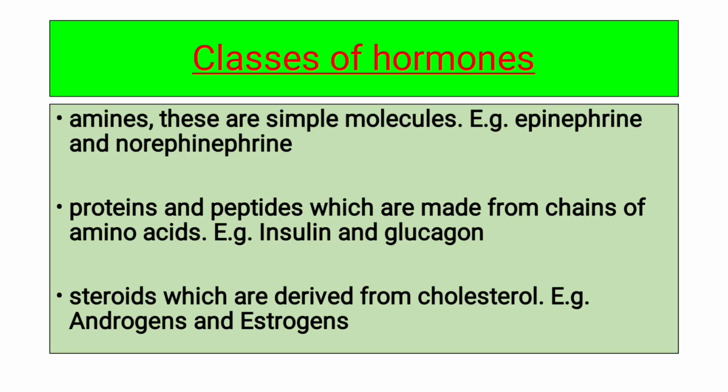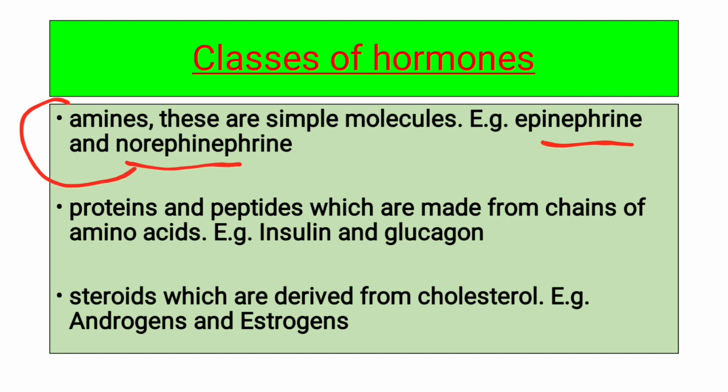We have three main classes of hormones. The first one is the simpler hormones, made up of amines. We have two hormones, epinephrine and norepinephrine, that are also called stress hormones, that work in a flight or fight movement. These are chemically amines. So you should keep in mind for MCQs that epinephrine and norepinephrine are chemically amines.